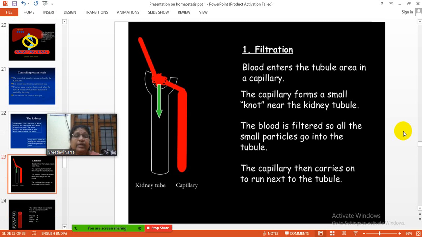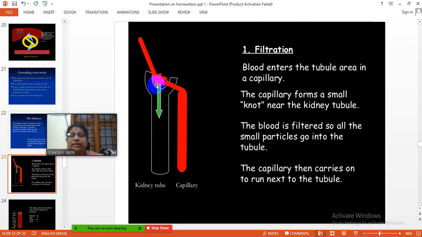Now coming to filtration. Blood enters the tubule area in a capillary. See, this is the kidney tube, and this is a blood capillary. The capillary forms a small knot near the kidney tubule.